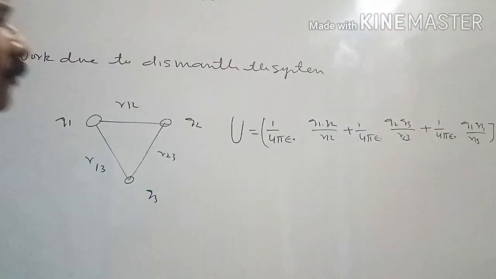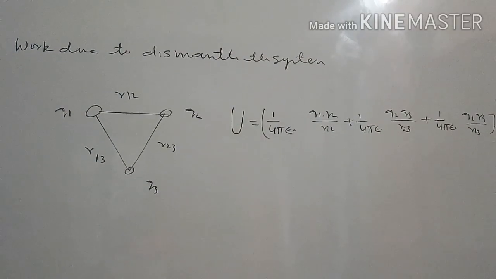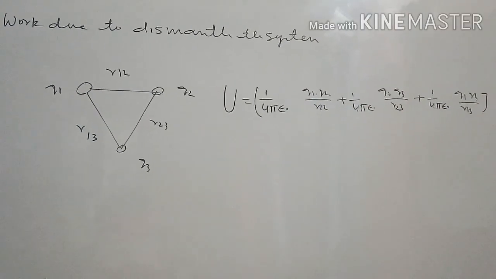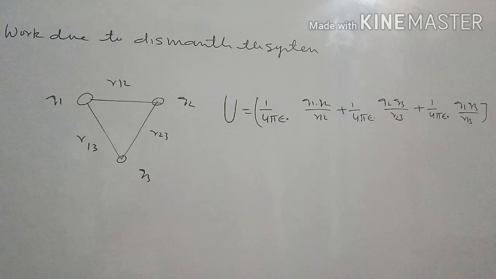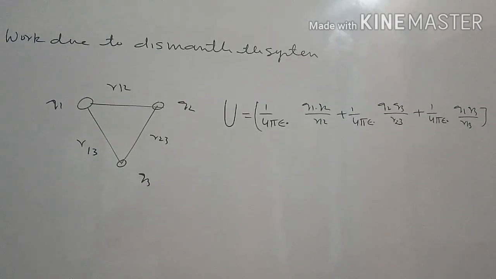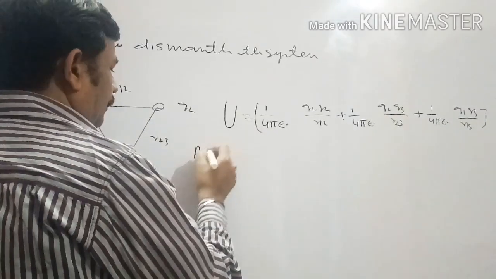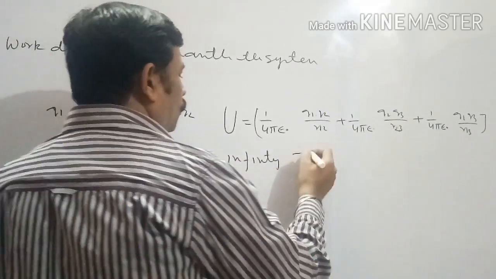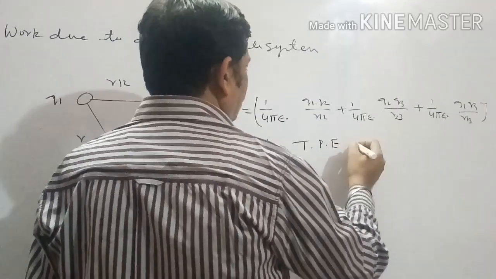This is the total potential energy of the system. When the charges are at infinite distance, their potential energy will be 0. At infinity, the total potential energy remains 0.